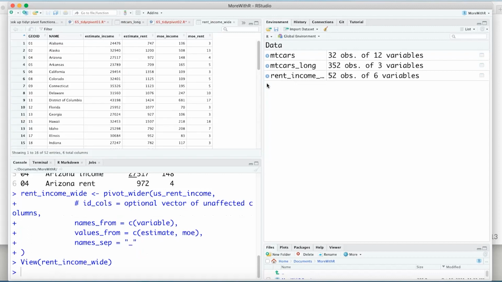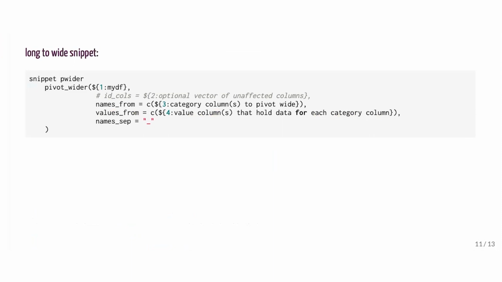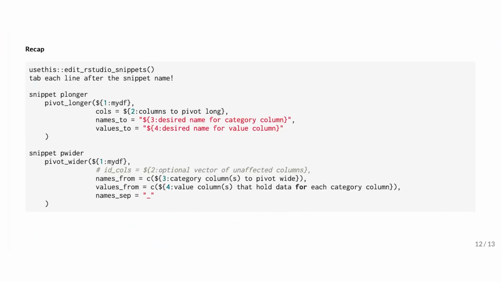And there's a wide data frame with columns for estimated income, estimated rent, income margin of error, and rent margin of error. Once again, you can see the snippet code in the related InfoWorld article if you don't feel like pausing the video and copying the code manually. To recap, use the usethis edit_rstudio_snippets function to open your snippet file. To use a snippet, you start typing the snippet name, select it, and then hit tab if the snippet includes fill in the form type variables. And there's the code for both snippets.